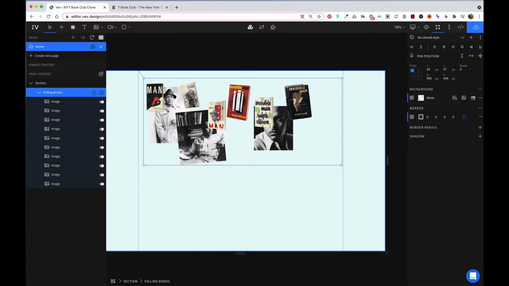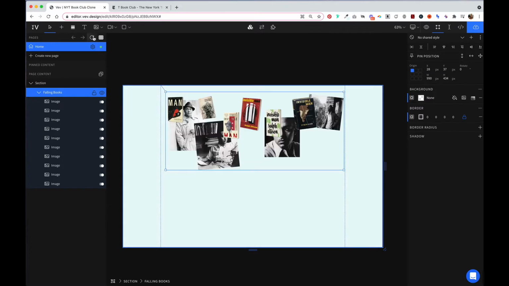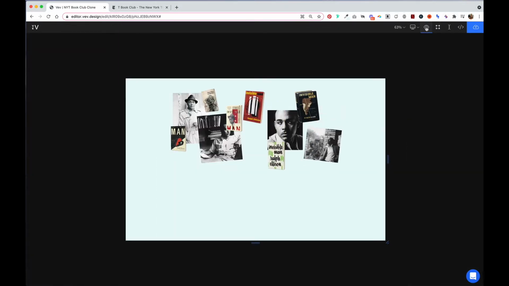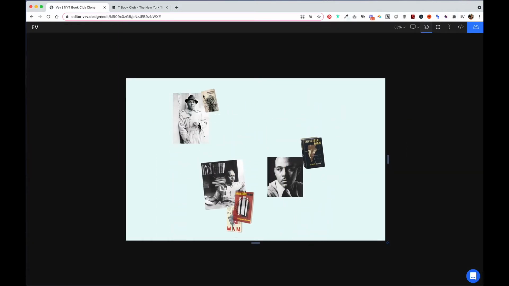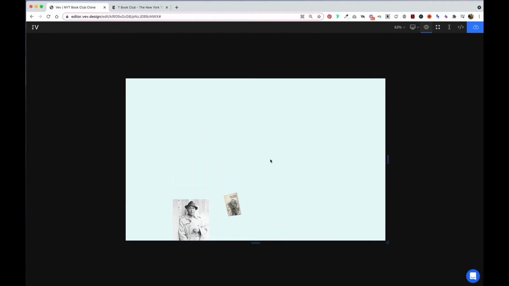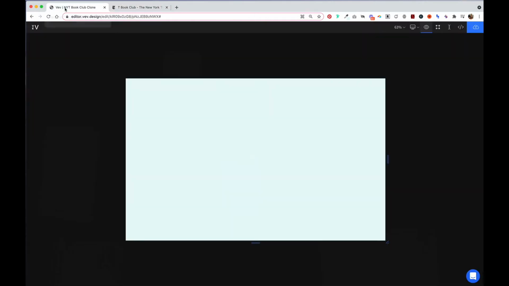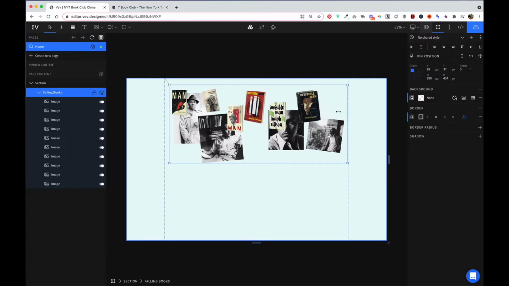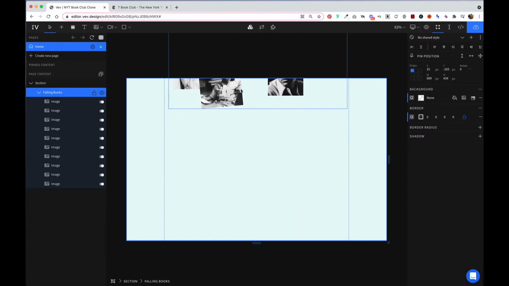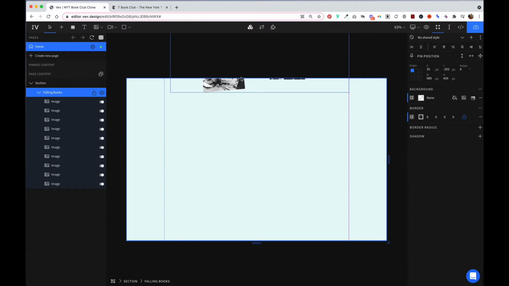So now let's reload our page and preview it. As you can see, everything's falling at a different delay, but we kind of want it to look more like this, where it's falling from the top of the browser. So let's go ahead and move this frame a little bit to the top here and preview it again.